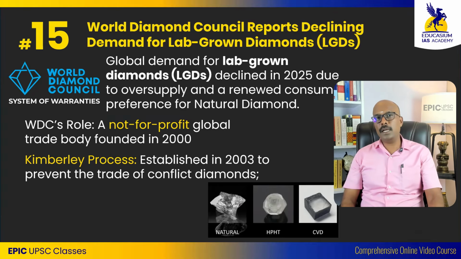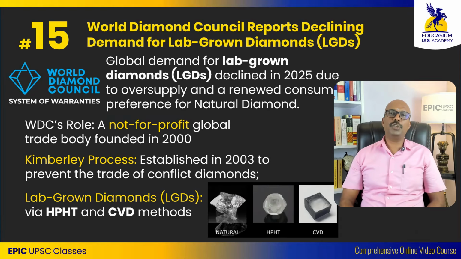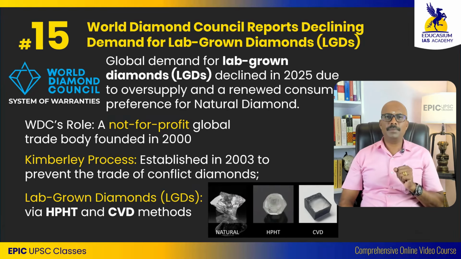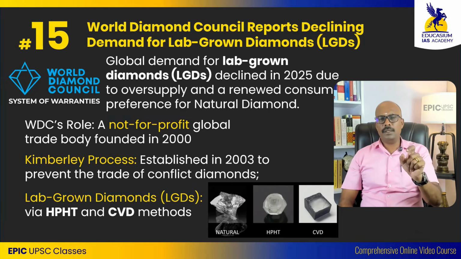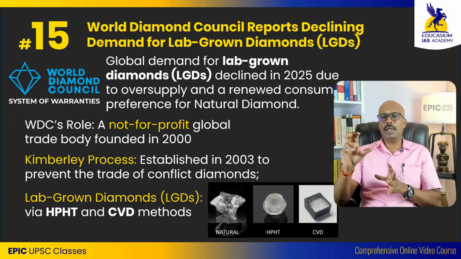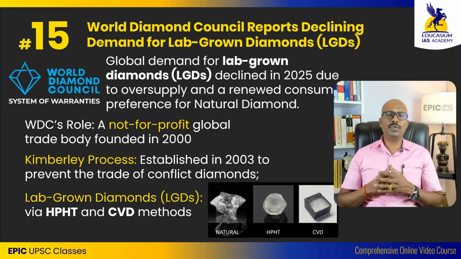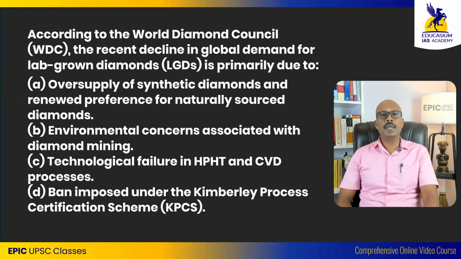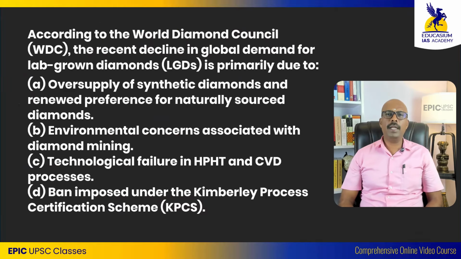Lab grown diamonds are created under two processes. One is HPHT and another one is CVD. HPHT is high pressure, high temperature. That is a method using which they can create a diamond. CVD is chemical vapor deposition, which is done in a microwave oven kind of structure where they can create that diamond. If you are interested, just Google it or search on YouTube and watch a small 1-minute video on what is an HPHT diamond and what is a CVD diamond. Now pause this video and try answering this question.